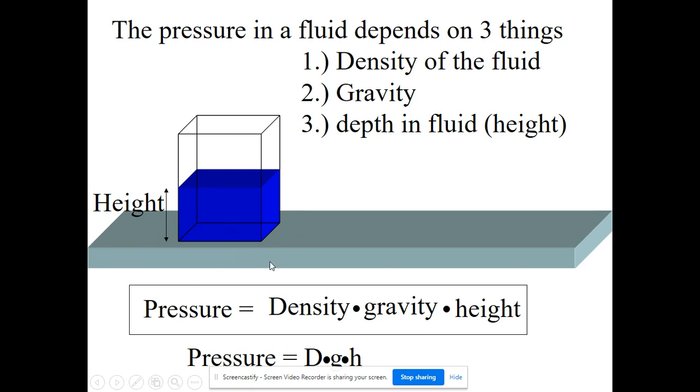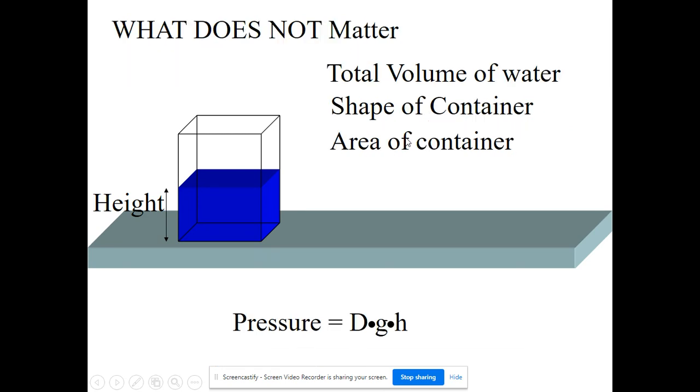All that really matters is the density of the fluid, gravity, which is always 9.8, times the height, where the height is equal to the depth of the fluid. So that's really all that matters. These are the three components: the density of the fluid, gravity, which will pretty much always be, on planet Earth, 9.8. And then number 3 is your depth in the fluid, which is usually really referred to as the height.